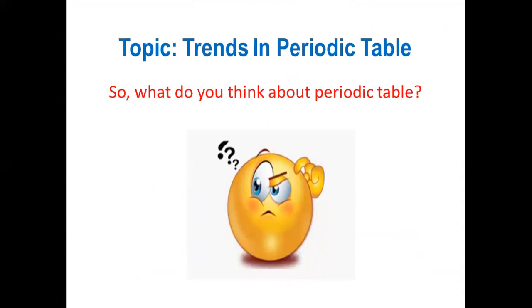So to begin with, our topic is trends in the periodic table. So students, what comes to your mind when you hear about the periodic table? The questions which must be coming to your mind are why can't you change the periodic table, or why can't you change the numbers given on the periodic table, or maybe why can't you change the position of the elements, right? The simple answer is that you cannot change the position or the number on the periodic table because it has some importance and some trends in it. That is what we will study in today's topic, the trends in our periodic table.